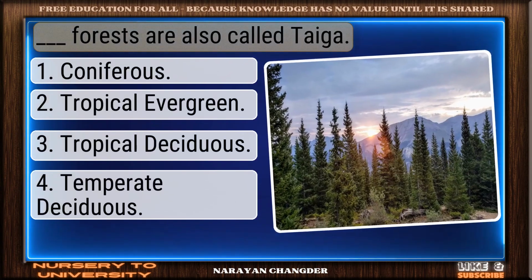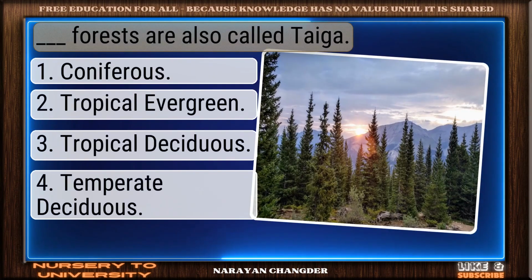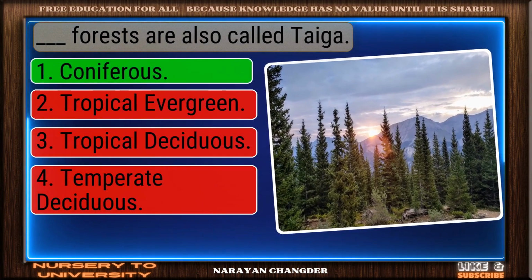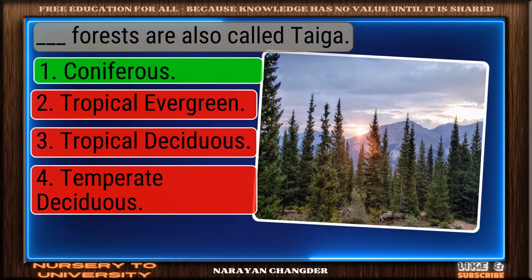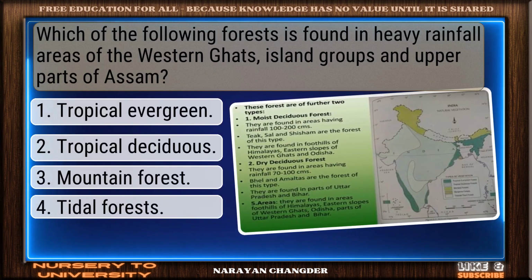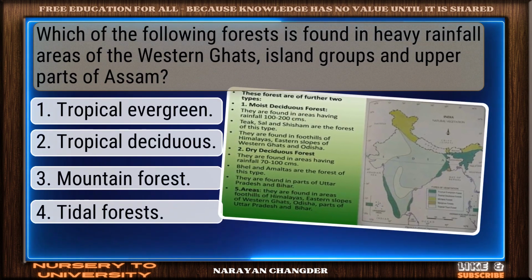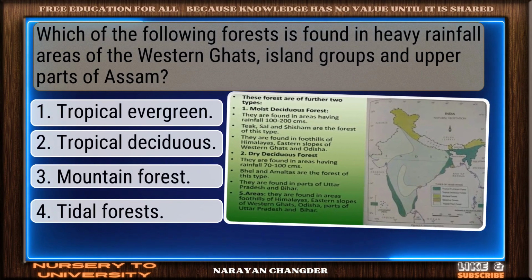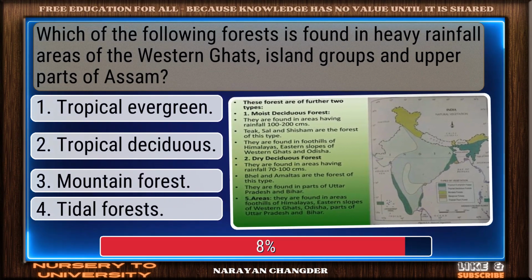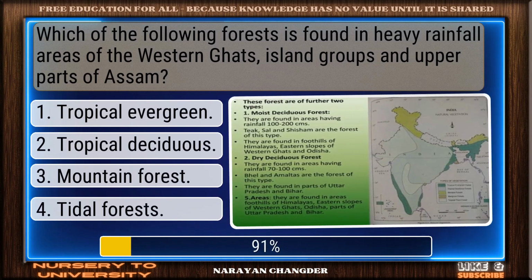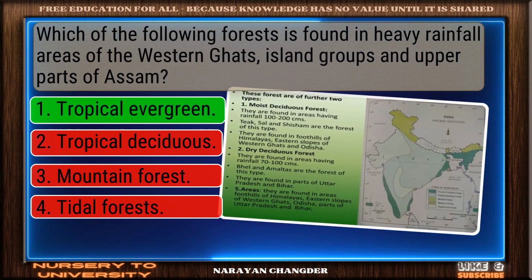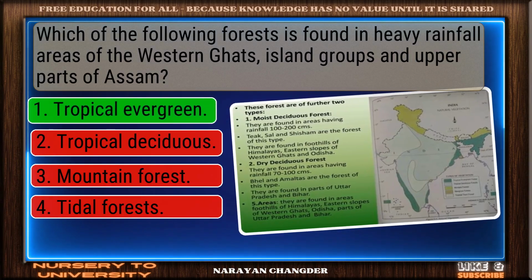Question number 15. Dash forests are also called taiga. You're right. Coniferous is the correct answer. Question number 16. Which of the following forests is found in heavy rainfall areas of the Western Ghats, island groups, and upper parts of Assam? Well reasoned. Tropical evergreen is the correct choice.